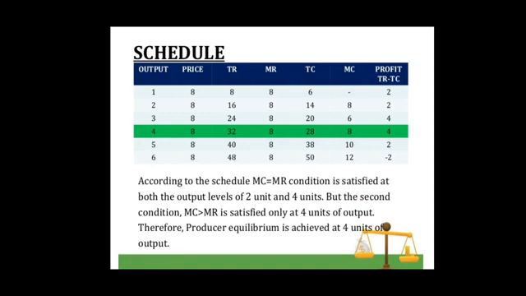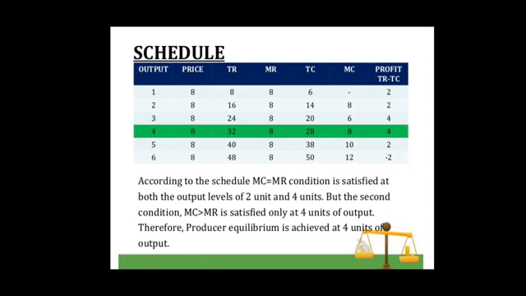At both the levels of output, marginal revenue is equal to marginal cost. So among these two output levels, where the first condition is satisfied, which level of output is the equilibrium level? In order to know that, we should apply the second condition, which is the sufficient condition of producer's equilibrium. And the second condition is that beyond the equilibrium level, marginal cost should be greater than marginal revenue.